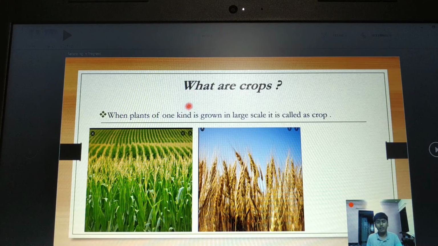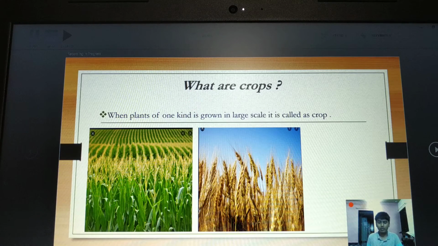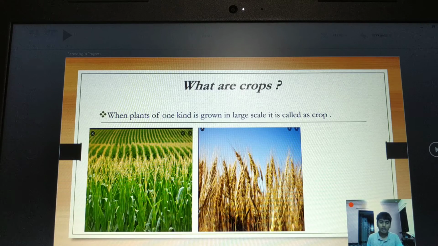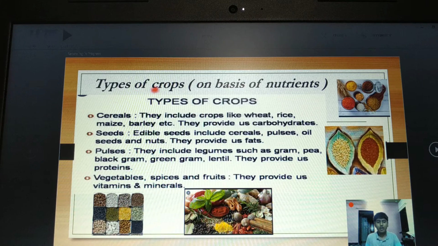Now, let's come to our next topic, that is what is a crop. A crop is one kind of plant which is grown on a large scale. If in a field you say that you have grown a rice crop, that means you have grown only rice, and there is no other crop grown there. And if you are growing wheat, you grow only wheat plants, not any other plants. So you classify crops on the basis of nutrients and season.